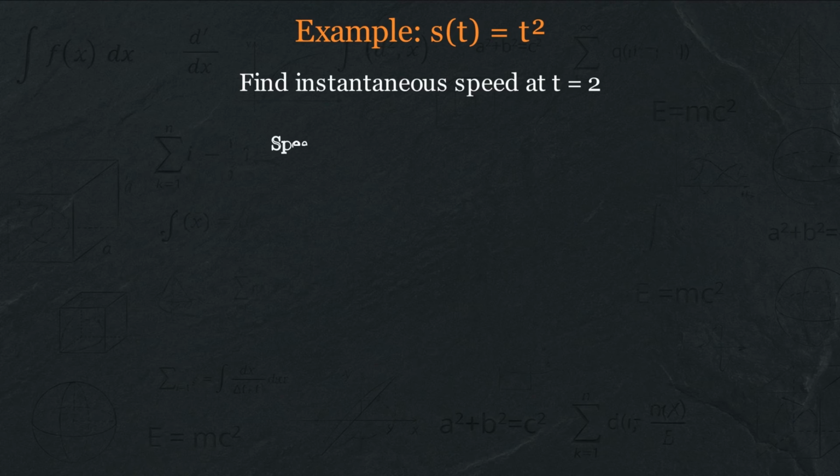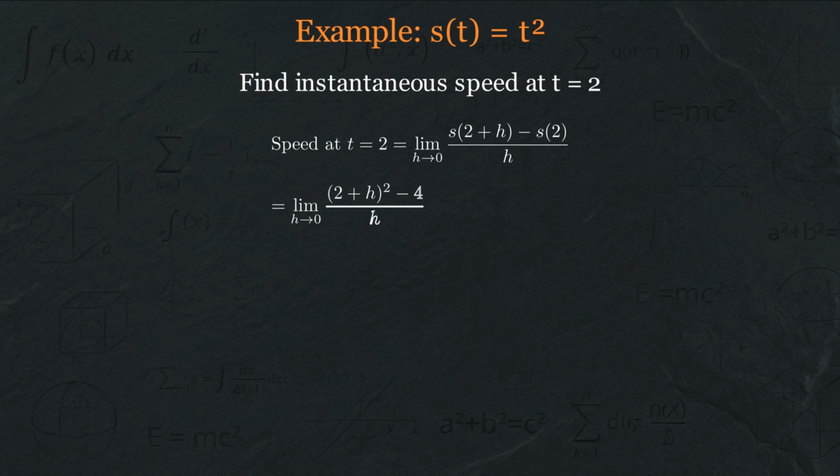We use our formula. The instantaneous speed at t equals 2 is the limit as h approaches 0 of s of 2 plus h minus s of 2 over h. Now we substitute s of t equals t squared. So s of 2 plus h equals open parenthesis 2 plus h close parenthesis squared, and s of 2 equals 4. Let's expand that square. Open parenthesis 2 plus h close parenthesis squared equals 4 plus 4h plus h squared.